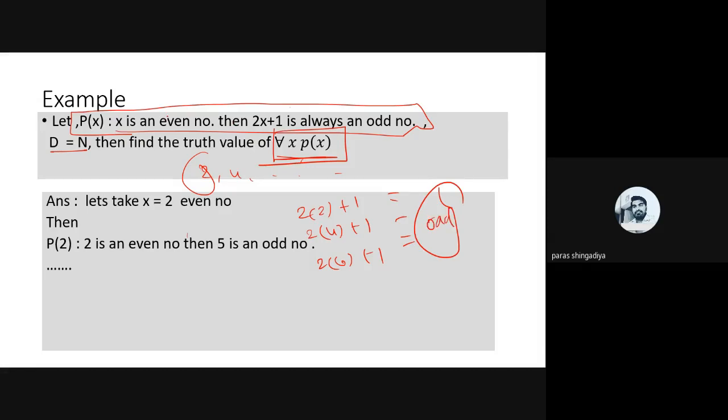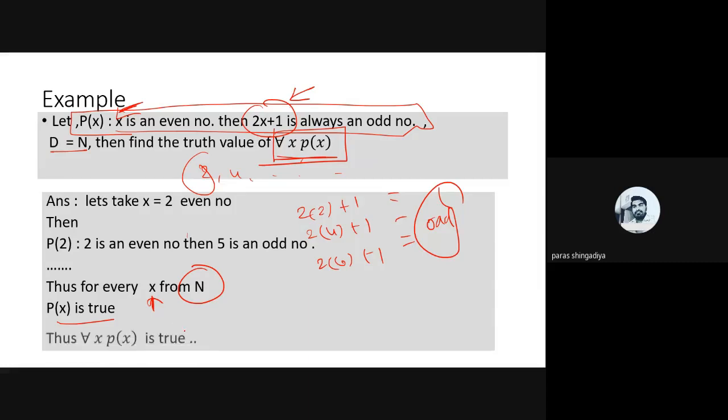So this result is correct: if x is an even number, then 2x plus 1 will be an odd number. There are no such values where 2x plus 1 becomes an even number. So for every x, if x is an even number from N, then 2x plus 1 is odd; that is a universal truth, a universal result in mathematics. अगर x even number है तो 2x plus 1 obviously odd number ही होगा. ठीक है, आप 1 उसमें ऐड कर दो तो it will become an odd number there. So for every x from this N, P(x) becomes true. Clear? That is a simple result.